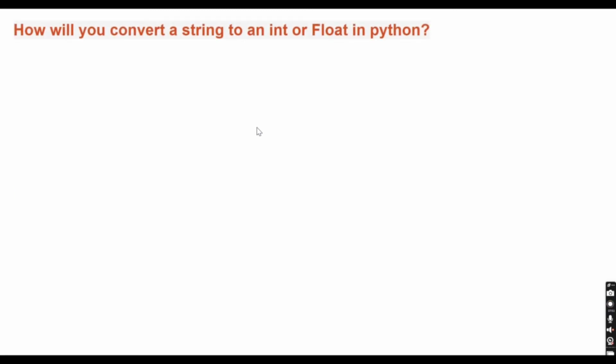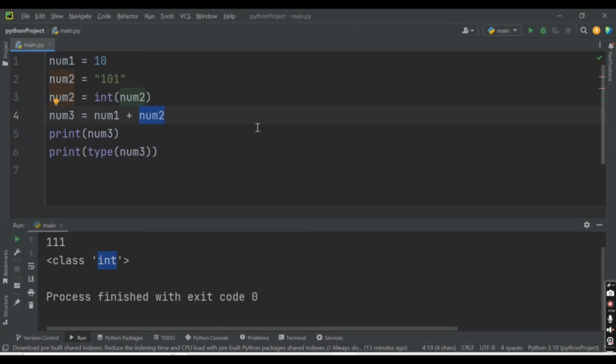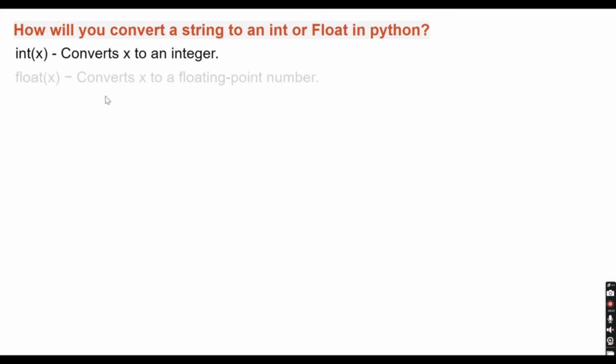The first question we have is, how will you convert a string to an int or float in Python? We have already seen how we converted a string into an integer by providing the function int, and how we converted it to a float by providing the float function. So remember these two functions, int and float.